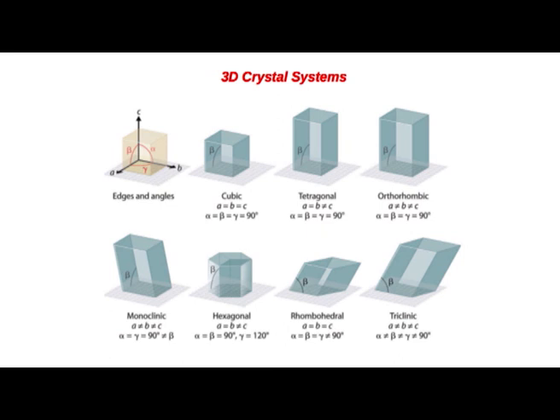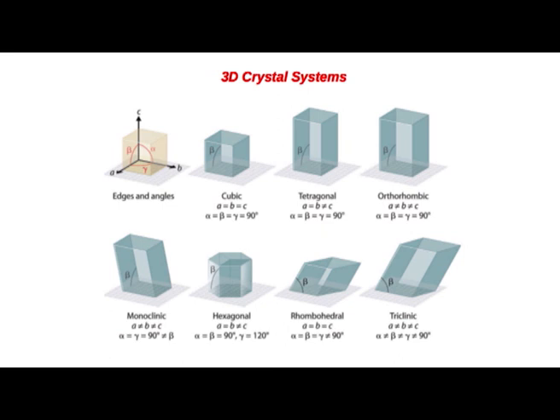In orthorhombic crystal systems, A not equal to B not equal to C and the angles alpha equal to beta equal to gamma, they are 90 degree. In another system, monoclinic, A not equal to B not equal to C and alpha equal to gamma equal to 90 degree and not equal to beta, and here beta is not equal to 90 degree.